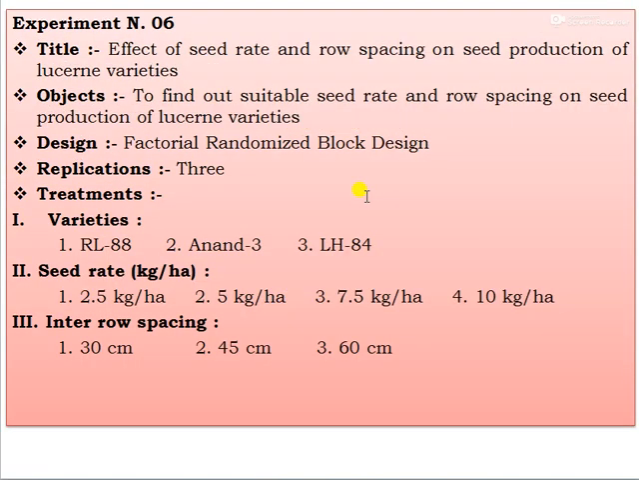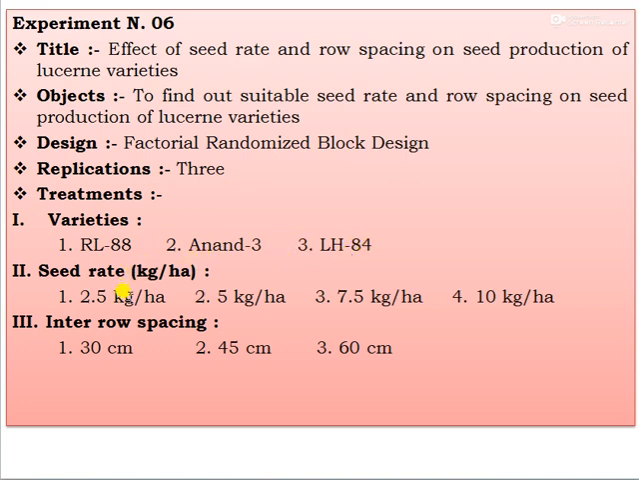And next, number 6, that is the effect of seed rate and row spacing on the seed production of lucerne varieties, to find out the different seed rate and row spacing for seed production of lucerne varieties. For this experiment, a factorial randomized block design is used, with 3 replications, and the treatment details are different varieties interacting with the seed rate and the inter-row spacing. Varieties are RL88, Anand-3, and L-84.